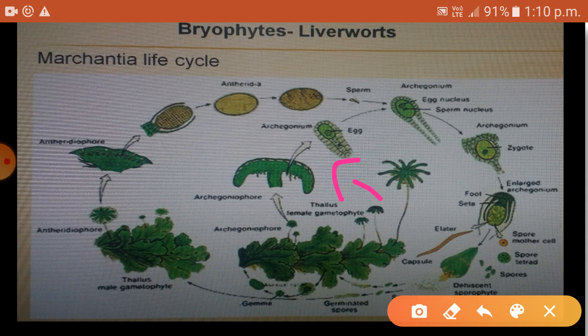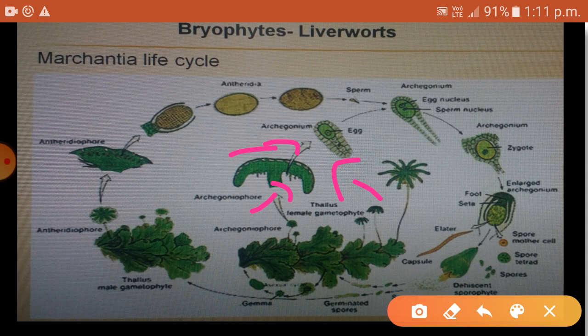Archegonia are seen beneath this umbrella-like head. You can see here. Archegonia contain the egg cell or the female gamete. You can see the image here.